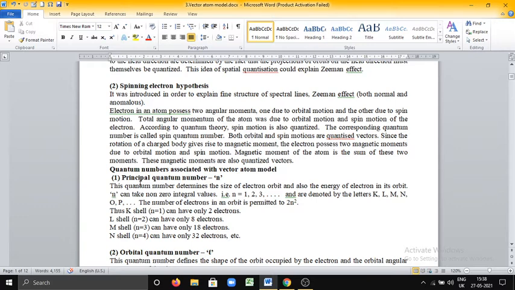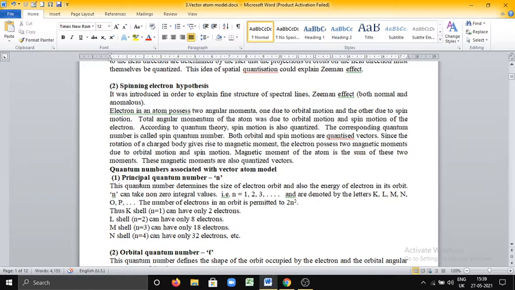The principal quantum number determines the size of the electron orbit and also the energy of the electron in its orbit. That is, it is the quantum number which determines the size of the orbit in which the electron is revolving, and what is the energy associated with that orbit. That is given by the principal quantum number. n can take only non-zero integral values. n can never take 0. n can take 1, 2, 3, etc. and these are denoted by the letters K, L, M, N, etc.